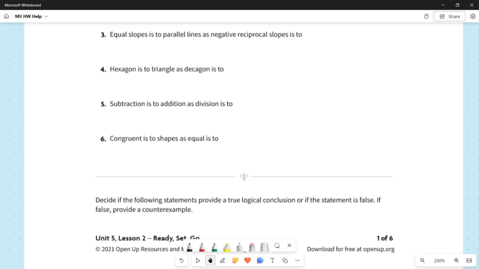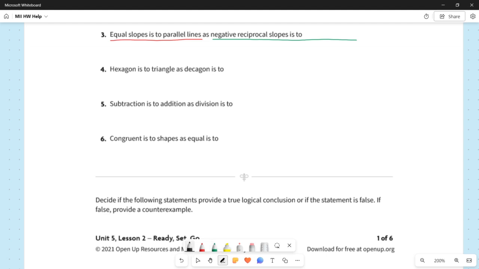So for number 3, my sentence is equal slopes is to parallel lines, as negative reciprocal slopes is to blank. All right. So this one's a bit more of a geometric context than the first one with fishing and soccer. For number 3, we want to figure out what is the relationship in the first part, underlined in red? So equal slopes is to parallel lines.